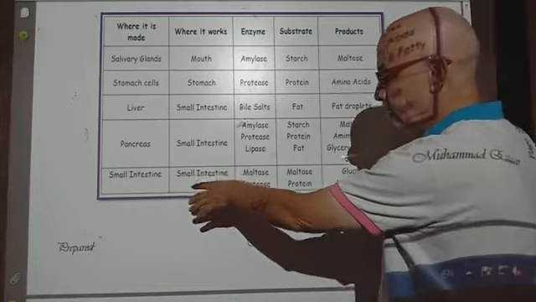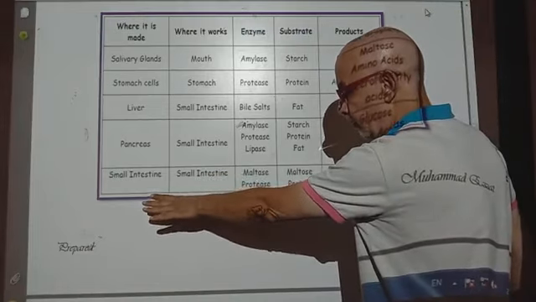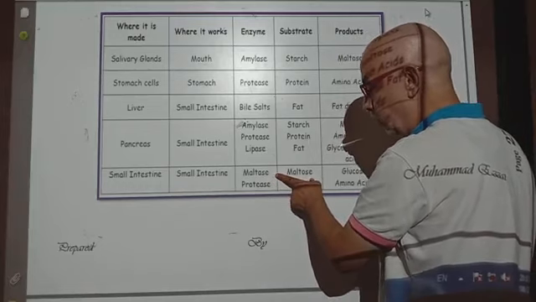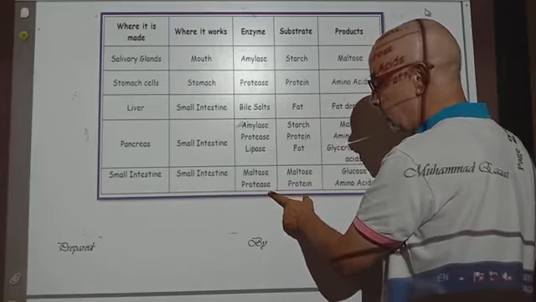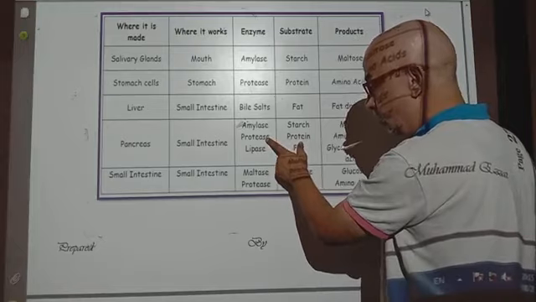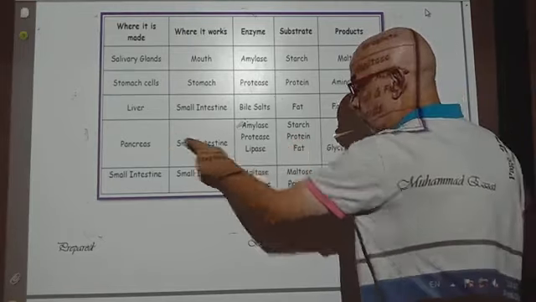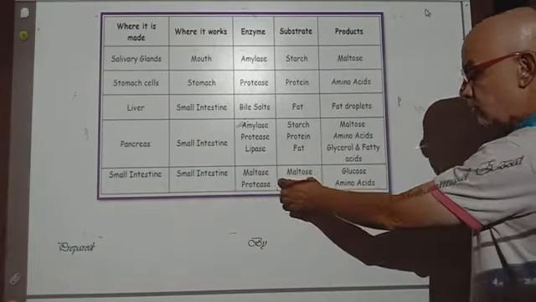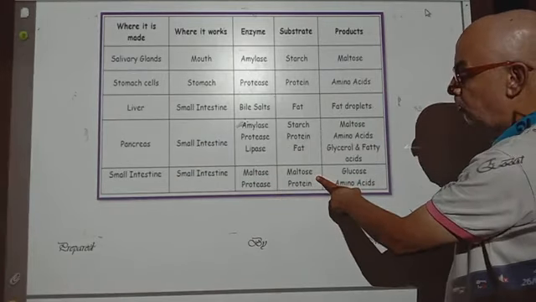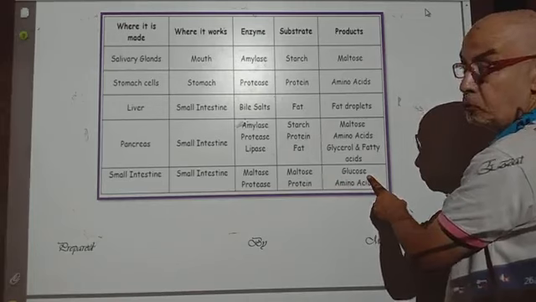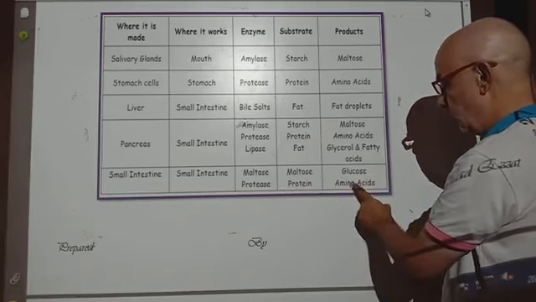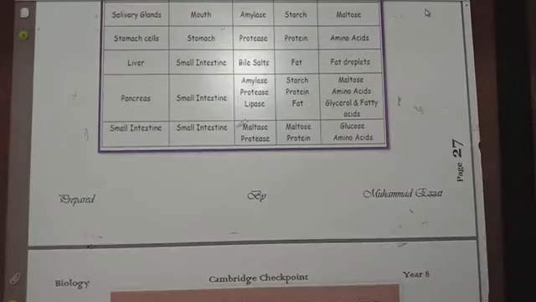The last one is the small intestine, the last organ we have. It secretes many enzymes, among them maltase enzyme and protease enzyme. So there is protease secreted by the pancreas, and protease secreted by the small intestine. Maltase acts on maltose sugar, changing it into glucose. Protease, as we said, acts on the protein, changing it into amino acids.